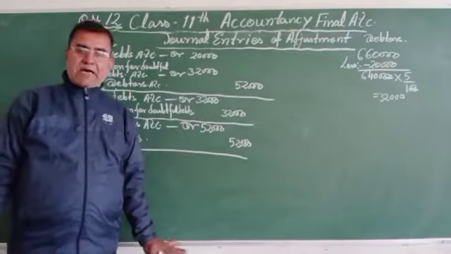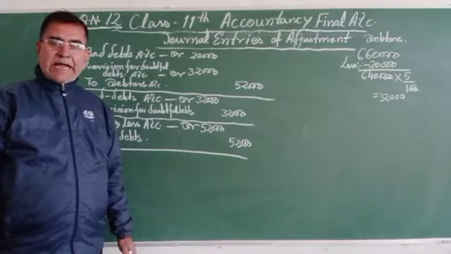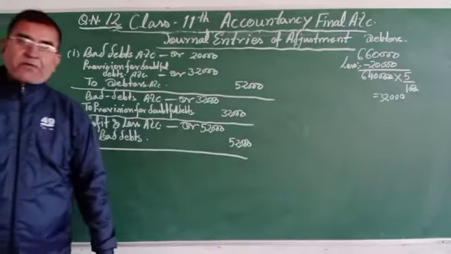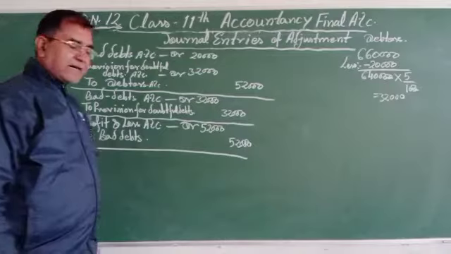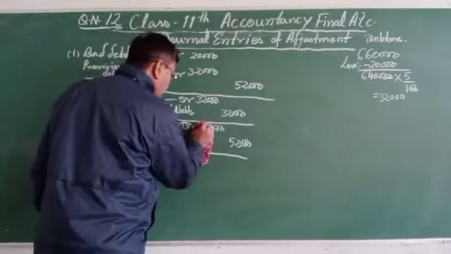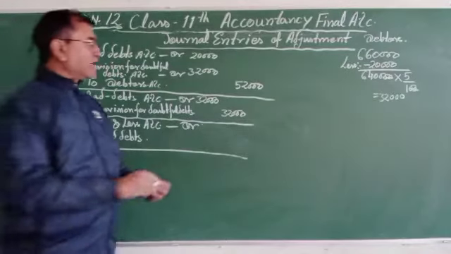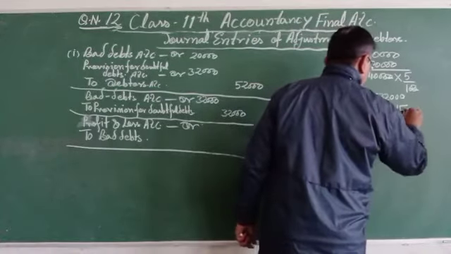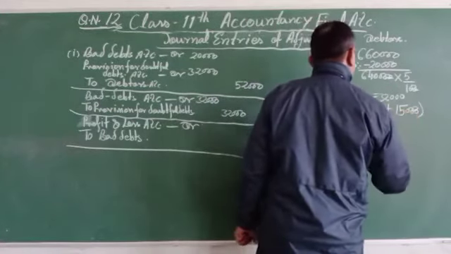Now one thing, a working note is required. The amount given in provision for doubtful debts, 32,000, and bad debts, sorry, not 52,000, 15,000 plus 15,000 also given, so that will be 67,000.